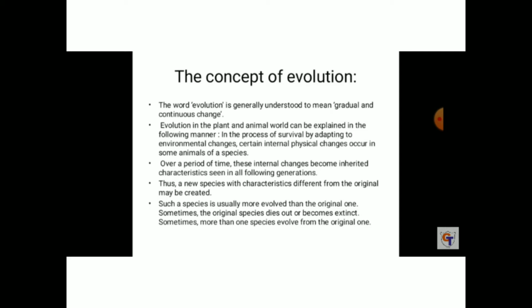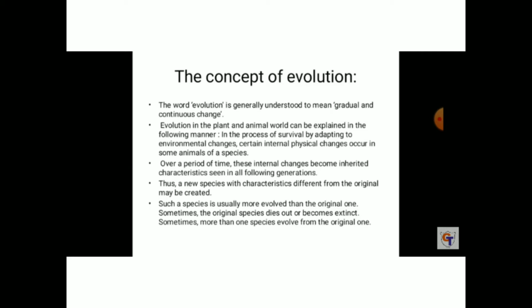In the process of survival by adapting to environmental changes, certain internal physical changes occur in some animals of a species. Over a period of time, these internal changes become inherited characteristics seen in all following generations. Thus, a new species with characteristics different from the original may be created. That is called evolution. Such a species is usually more evolved than the original one.